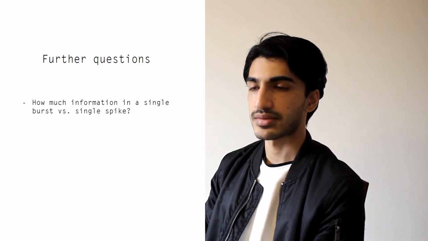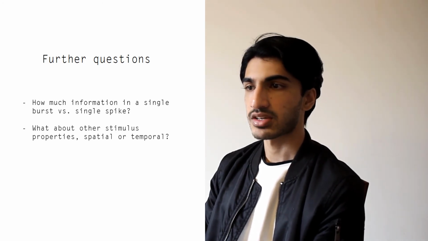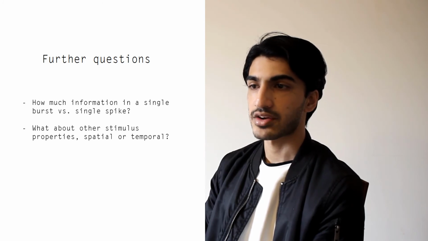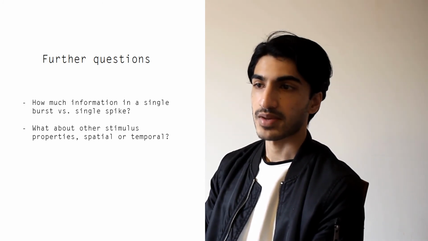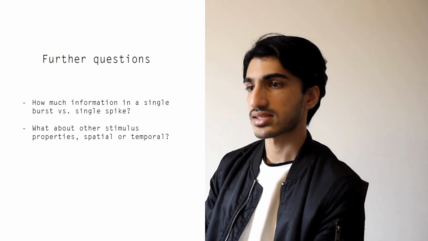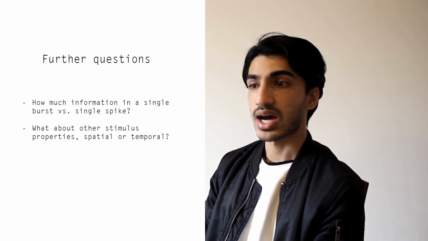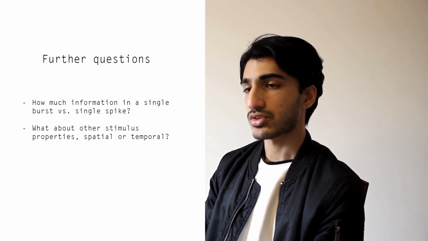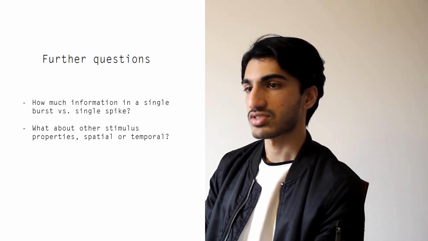Also, in this project, I've focused on direction coding because that's a primary stimulus attribute that area MT neurons are selective to. However, there's scope for further research based on other stimulus properties in area MT or in other areas of visual cortex. In particular, it'd be interesting to investigate burst coding for time-dependent stimuli with changing contrast and direction, and compare how bursts respond to the dynamic content of stimuli compared to the spike rate.